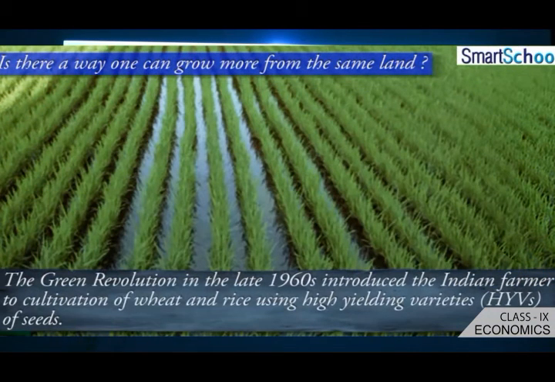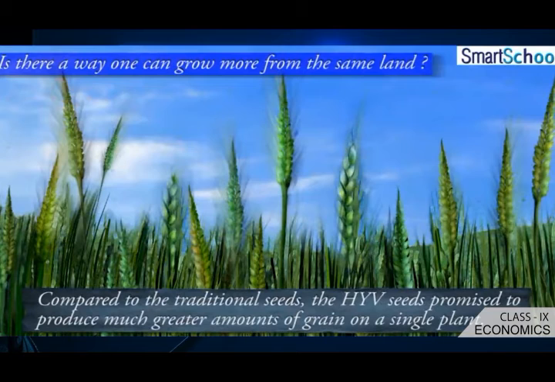But the green revolution in the late 1960s introduced the Indian farmer to the cultivation of wheat and rice using high yielding varieties of seeds. With traditional seeds, the plants give only a little output. But with HYV seeds, each and every plant bears great amounts of grain. For example, from one traditional wheat plant we get half a kg, but from an HYV seed plant we get 1.5 kg to 2 kg. Amazing, we are getting more production with the help of HYV seeds.